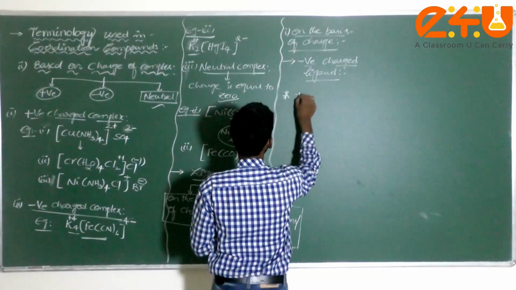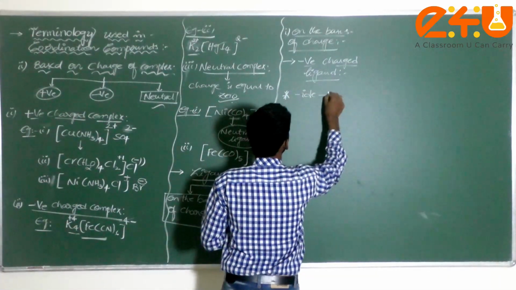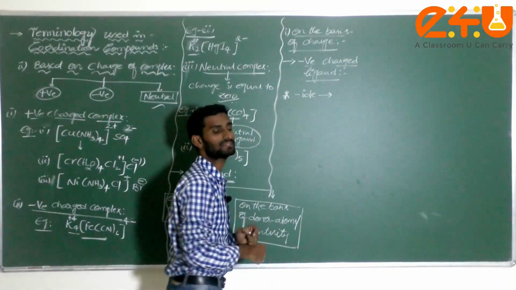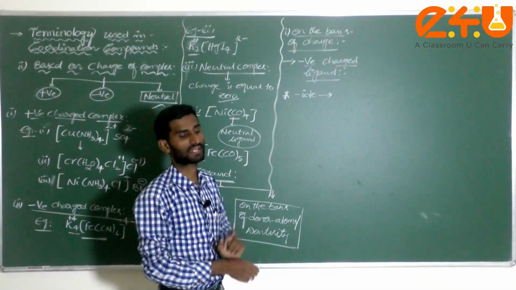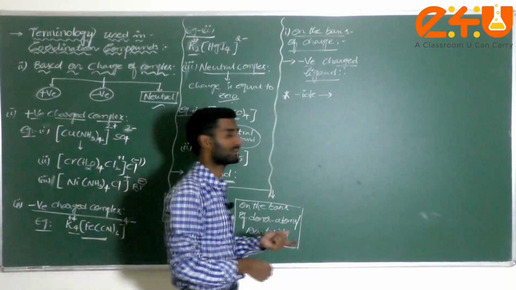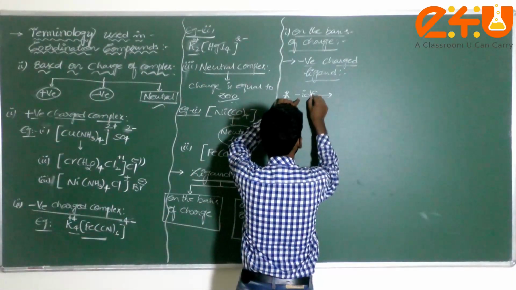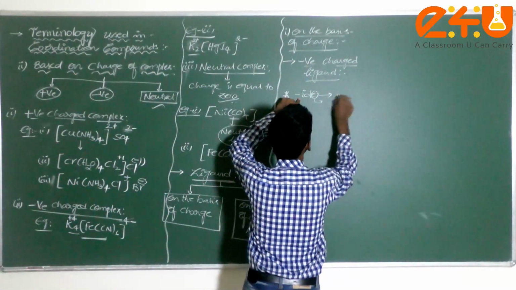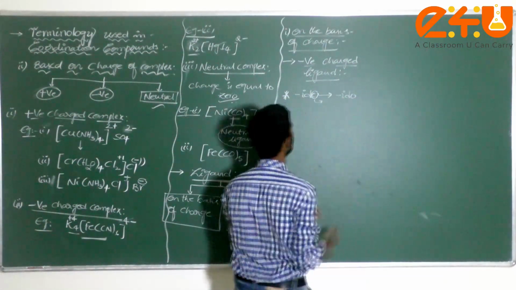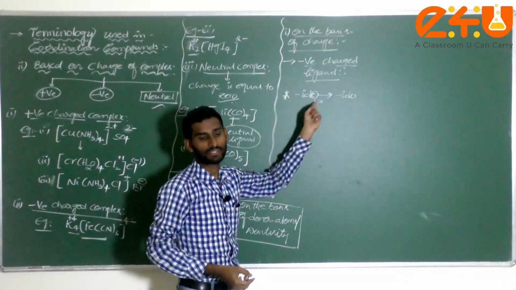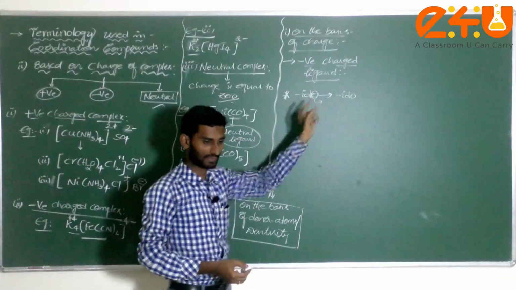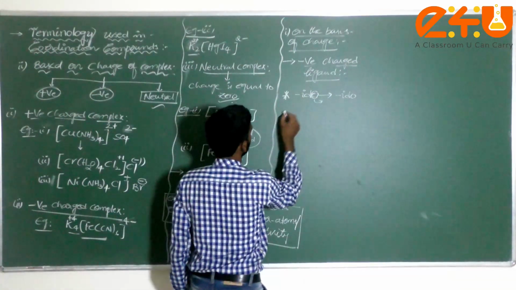Whenever there is 'ide', that means chloride, bromide, iodide, hydroxide, next one cyanide, like this. The last letter E is replaced by O. That is why it is called here 'ido'. 'ide' is common, E is replaced by O, so 'ido'. Correct or not?